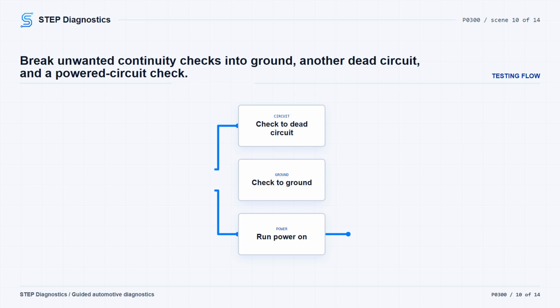To check for unintended continuity to ground, disconnect both ends of the suspect circuit and measure from that circuit to ground. Expect greater than 10,000 ohms. To check for unintended continuity to another unpowered circuit, disconnect both ends of both circuits and measure between them. Expect greater than 10,000 ohms. To check for unintended continuity to a powered circuit, disconnect both ends of the suspect circuit, turn on ignition, run power, and measure voltage from the suspect circuit to ground.